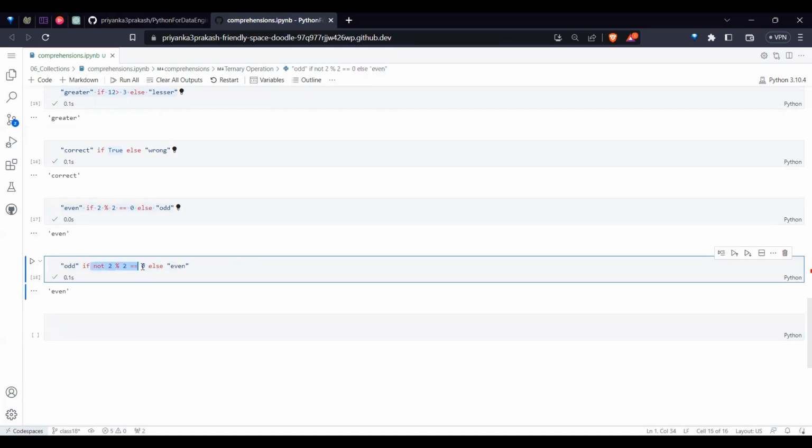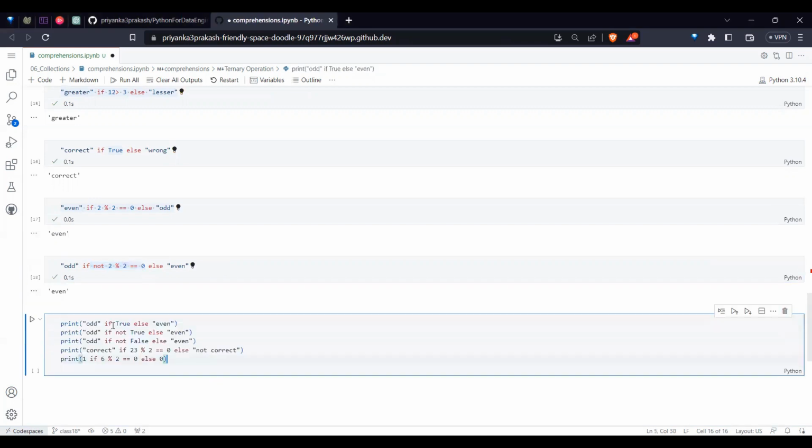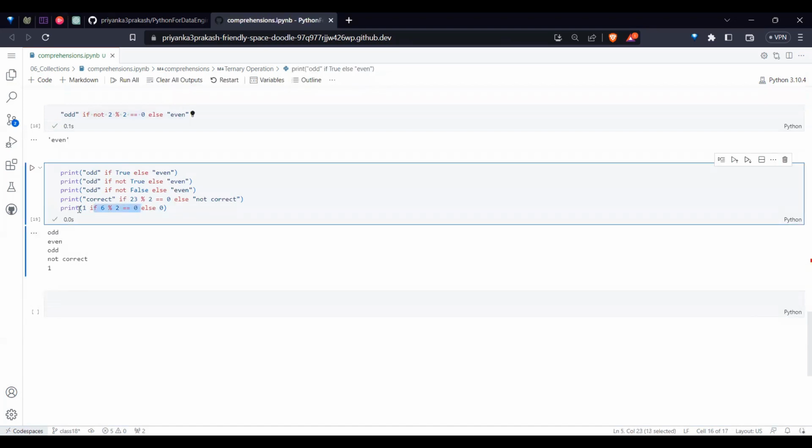Any condition whatsoever you have, you need to write like that and it will work. Not only that, I can give a few other examples just to list them for you. So if condition, if not condition, like that. There should be a condition, and the default value if this condition is correct.